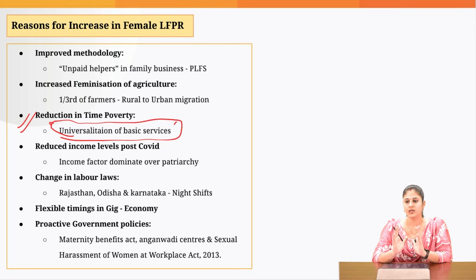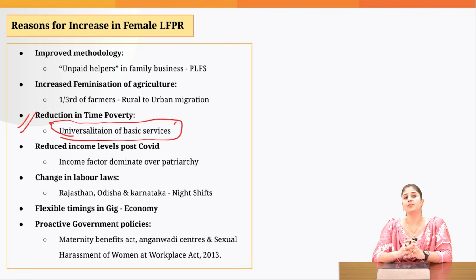So that would reduce the time which the woman has to put in when it comes to fetching potable drinking water for her family. Then under the Ujjwala scheme, we are providing LPG gas connections. So that is again going to reduce the time which the woman used to put in getting wood from the forest area to use as fuel wood.